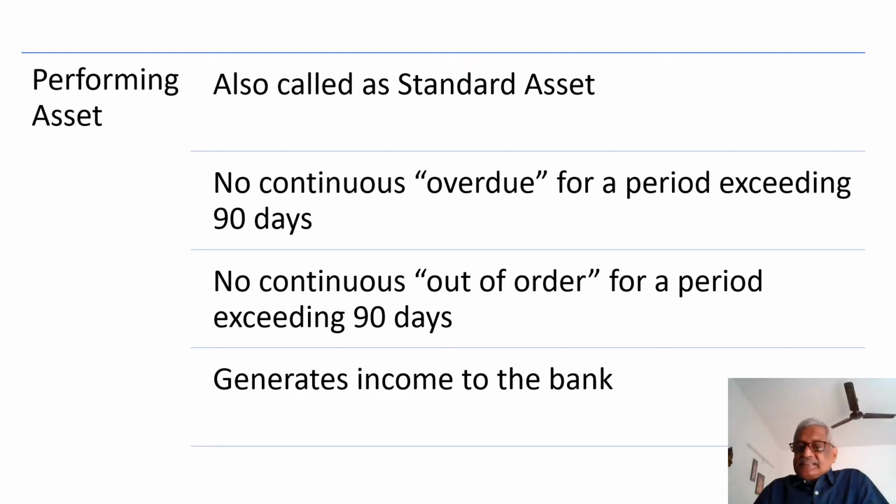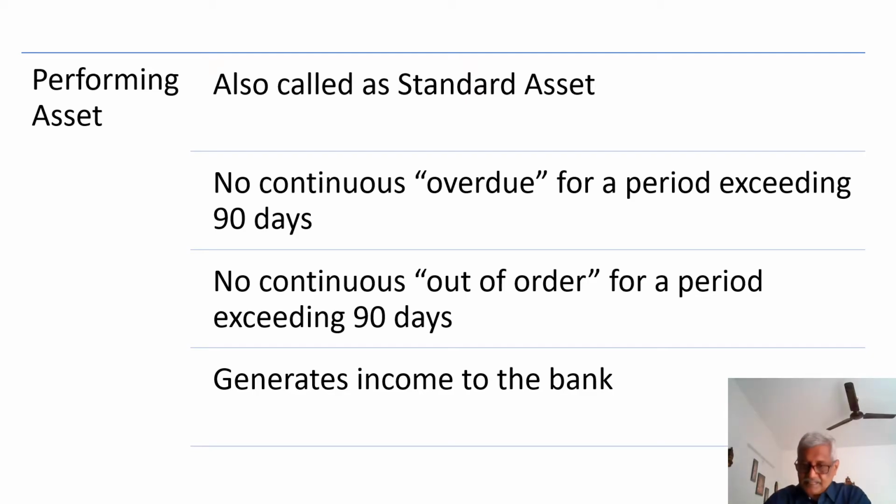The standard asset is an asset where there are no continuous overdue for a period exceeding 90 days. There may be overdue within 90 days here and there, but continuously, if you look at it, there are no overdue for a period exceeding 90 days. That means it is not a non-performing asset.